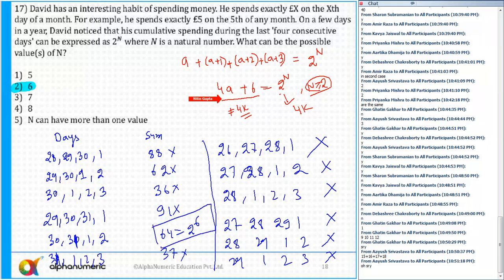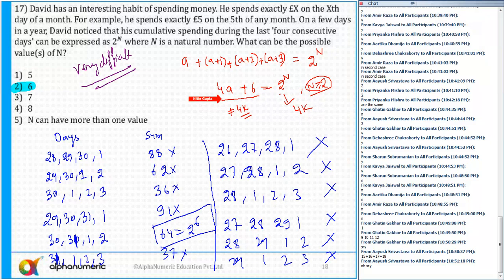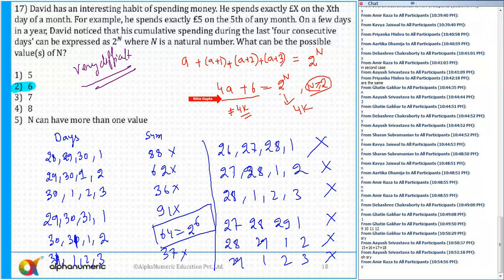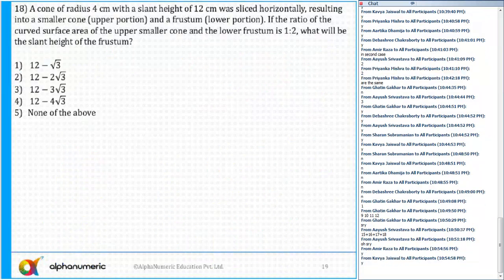So how do you rate this question, difficult or very difficult? I say very difficult, isn't it? Better to leave. Any doubts to anyone now? Clear to all of you, Akshay, Amir, Apurva, Devashree? You are all supposed to leave such types of questions in the actual exam. Now question 18, that's better.